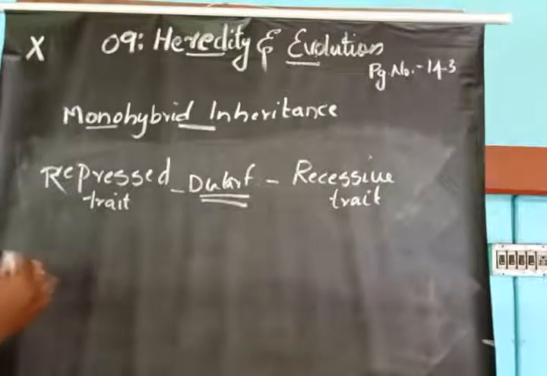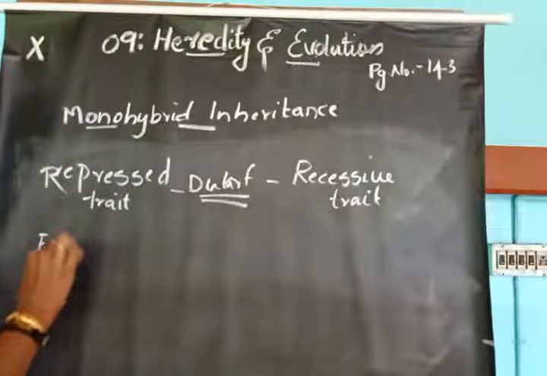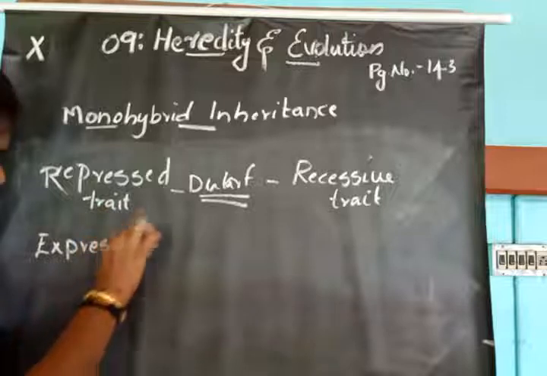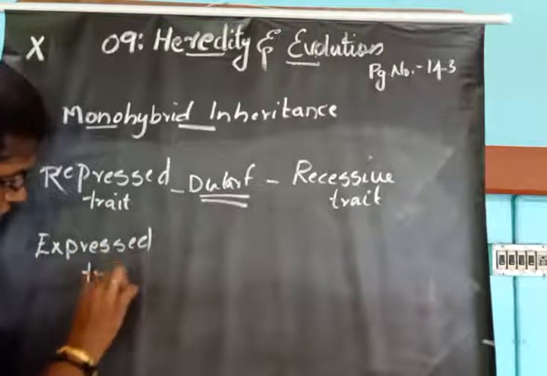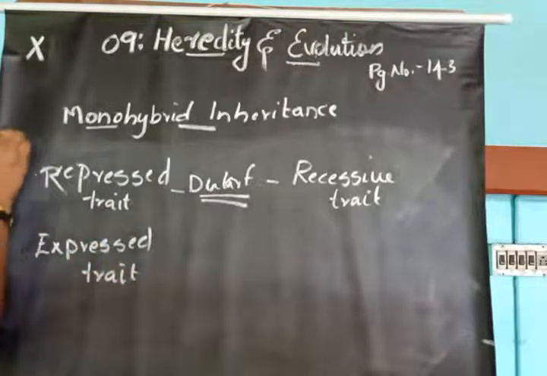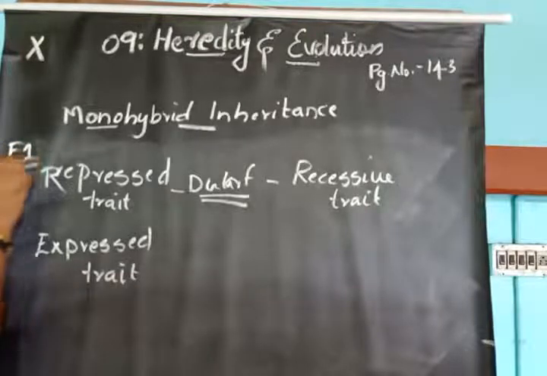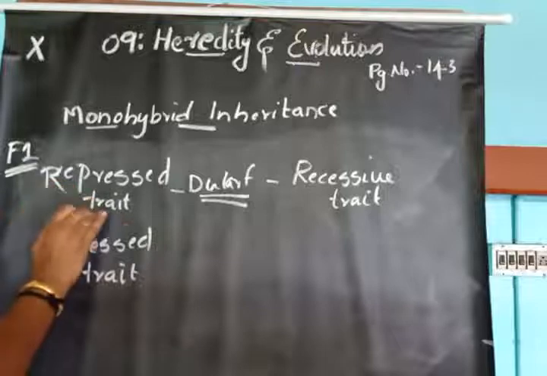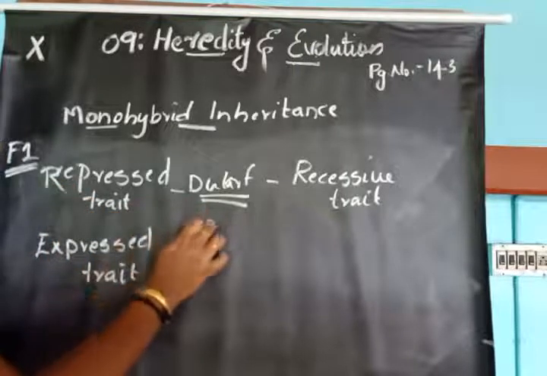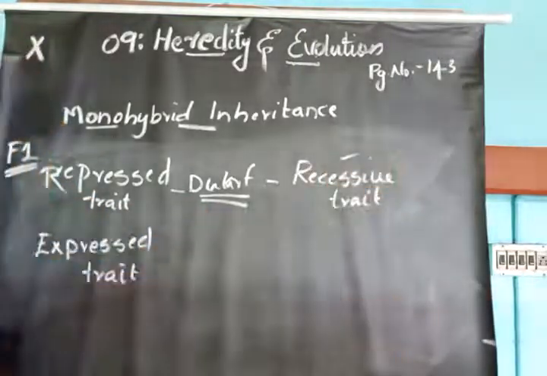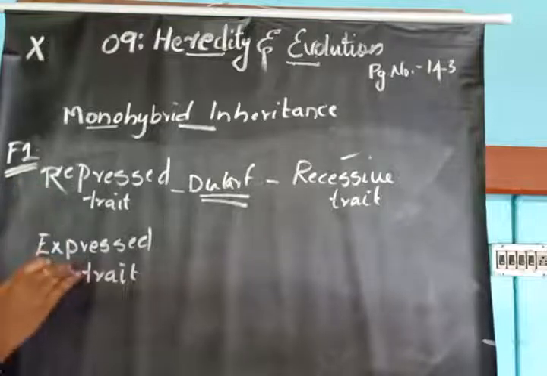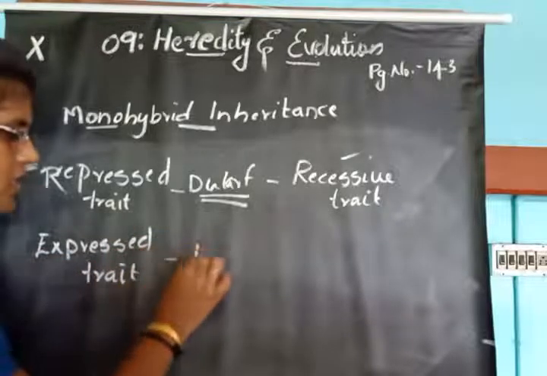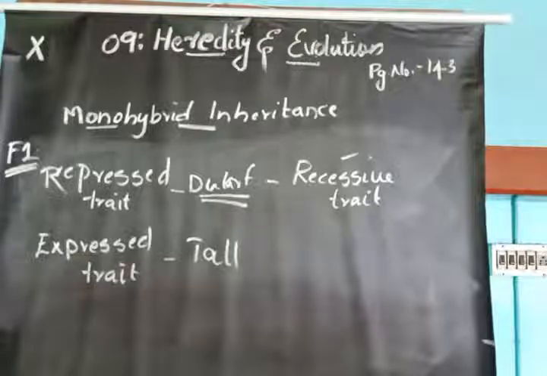And Mendel called the expressed trait... which trait is expressed in F1? In F1, the repressed trait, that is dwarfness, Mendel called the recessive trait. The expressed trait in F1 is tallness.